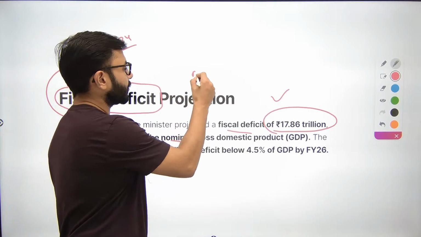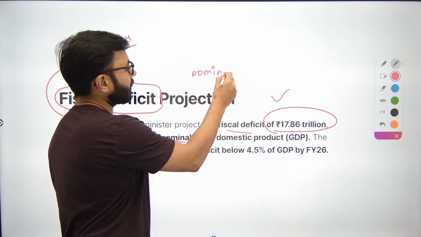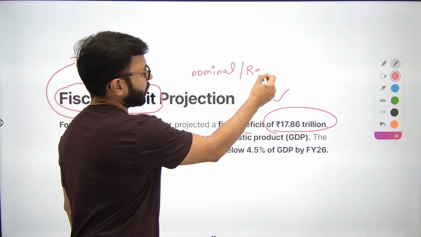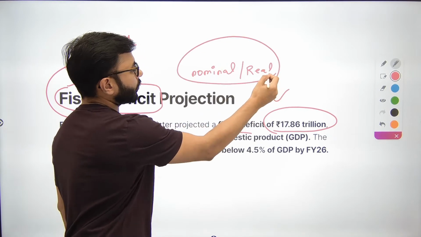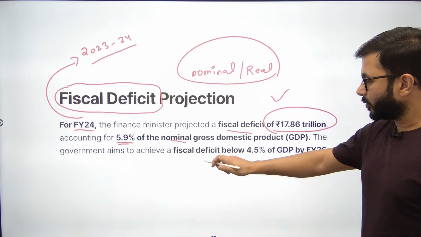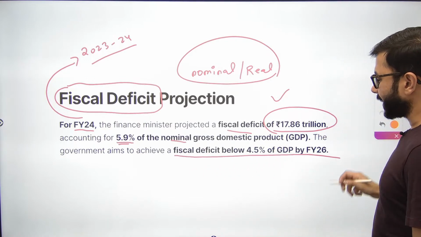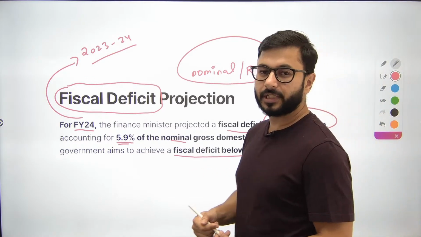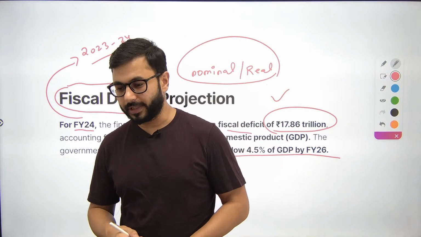What is the difference between nominal and real? That is another question. This is how you can learn more and more, by asking yourself these basic questions. And what is the target? The target is to achieve fiscal deficit below 4.5% by financial year 2026.